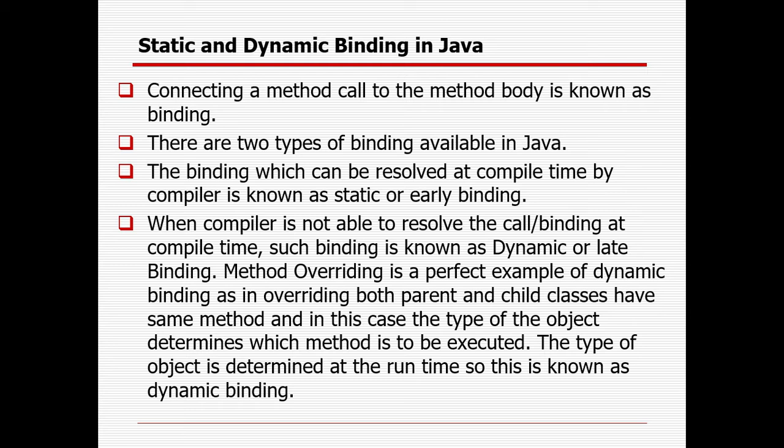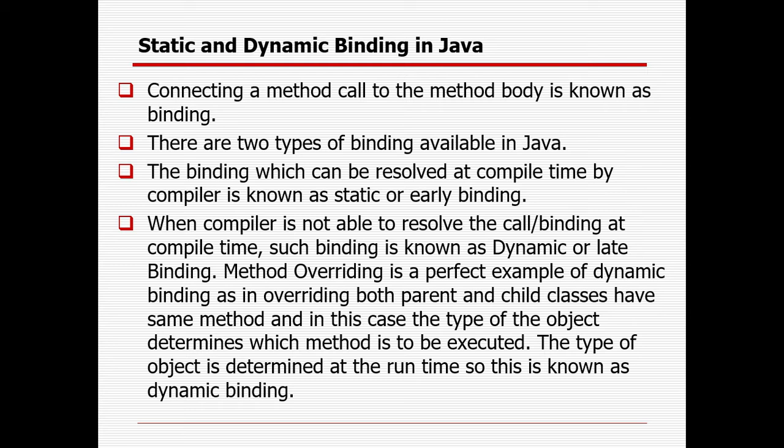When the compiler is not able to resolve the method call binding at compile time, such binding is known as dynamic or late binding. Okay, so that can only be resolved during runtime. Method overriding is the perfect example of late or dynamic binding.